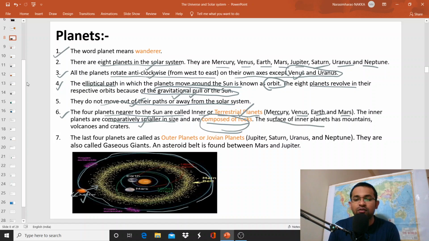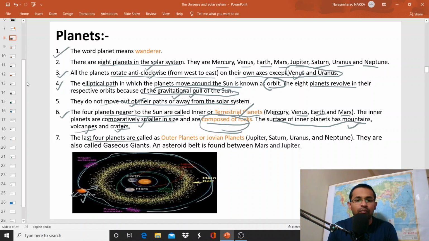And the surface of inner planets has mountains, volcanoes, and craters. We will discuss volcanoes and craters in our future classes. So these inner planets, Mercury, Venus, Earth, and Mars, consist of mountains, volcanoes, and craters.